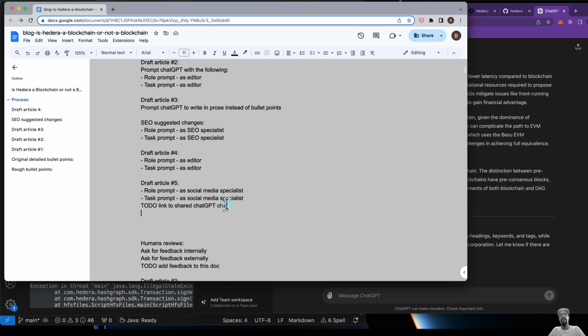This one doesn't require another round of going back to the editor because the outputs for this are going to be tweets or other social media posts. So no need for that.